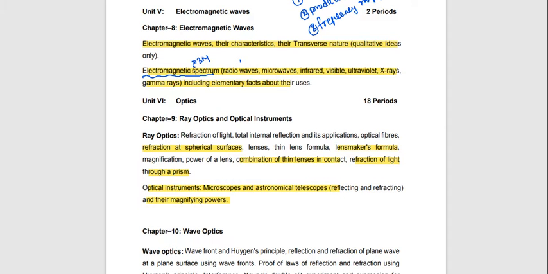For the 3 marks, one chapter. These are the 5 marks questions. This is also a 5 marks question. These are very important. And in the 2 marks questions also, total internal reflection is very important for the 2 marks. Optical fiber is very important for the 2 or 3 marks.